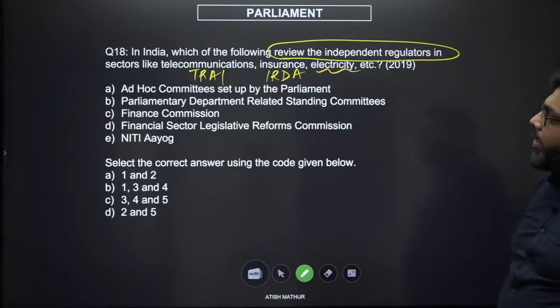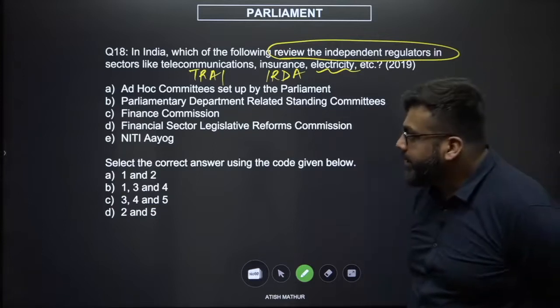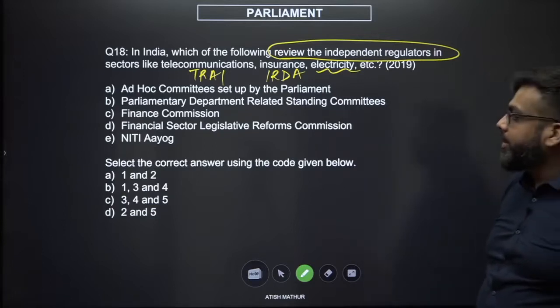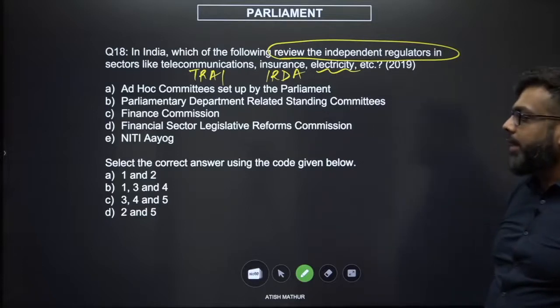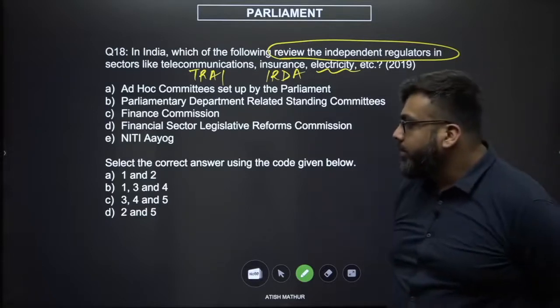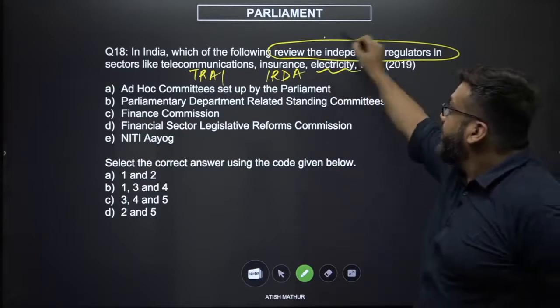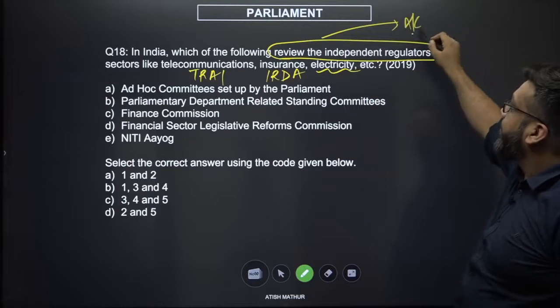Now: 1, ad hoc committee set by the parliament; 2, parliamentary department related standing committees; 3, finance commission; 4, financial sector legislative reforms commission; and 5, the Niti Aayog. Look at the option combinations: 1 and 2, 1, 3 and 4, 3, 4 and 5, 2 and 5. If you're reviewing something, which means there is a sense of accountability.